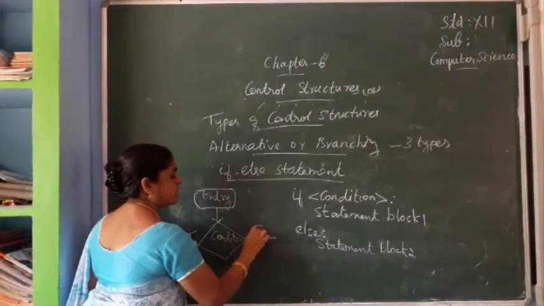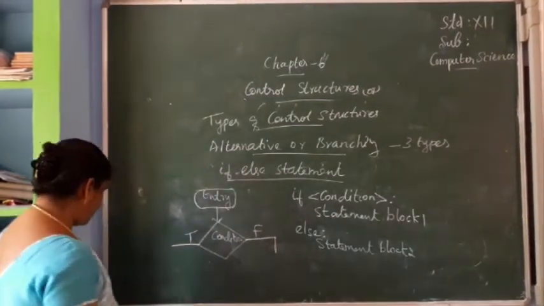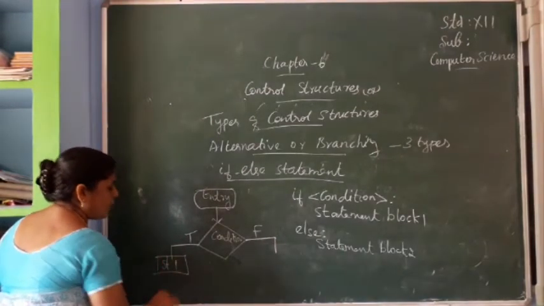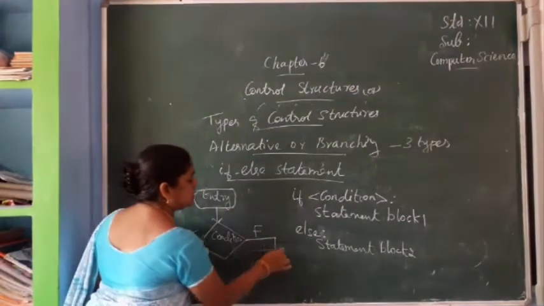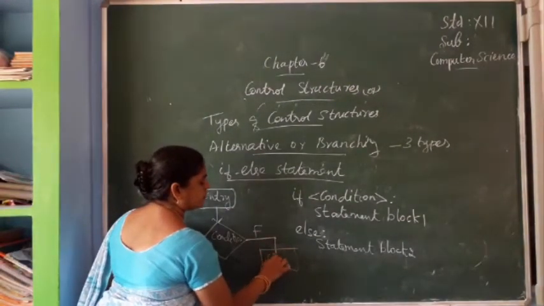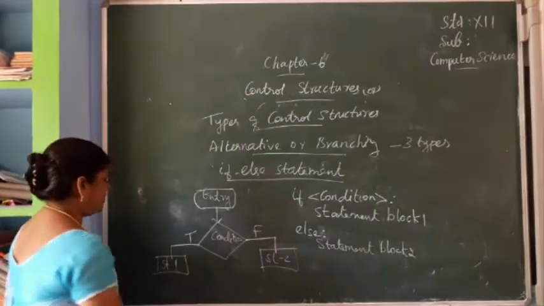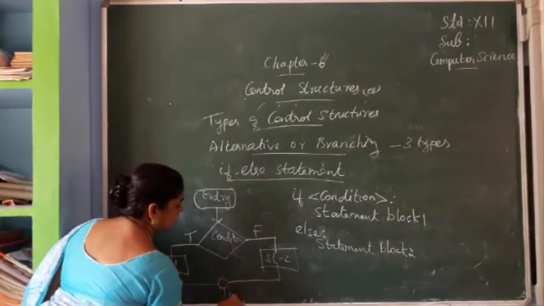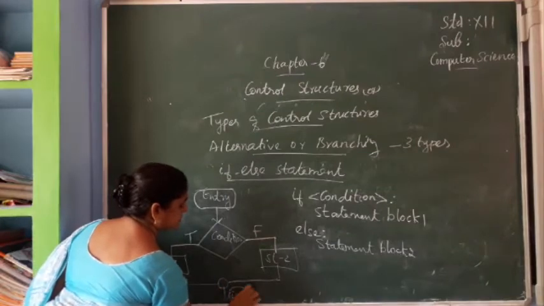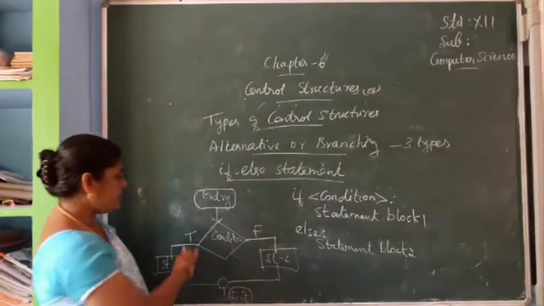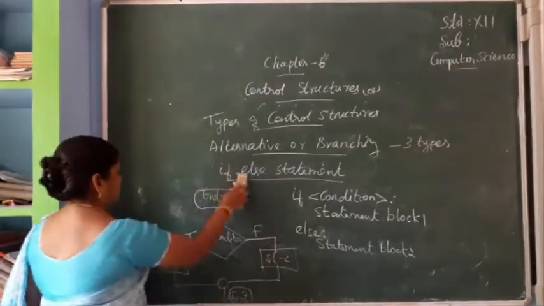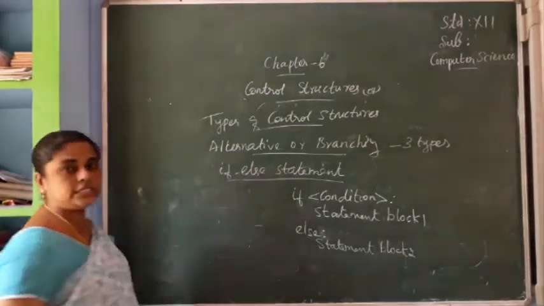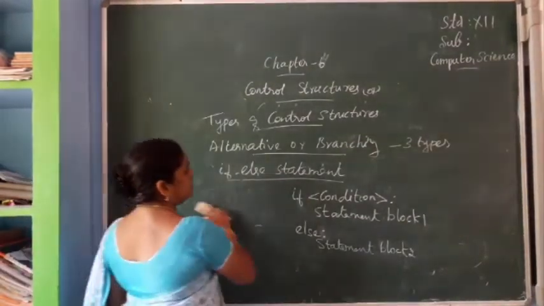True means statement 1 will be executed. False means statement 2 will be executed. At last they connect and go to exit. This is the flow chart for the if else statement. So what is the syntax? If condition, statement block 1, else statement block 2.